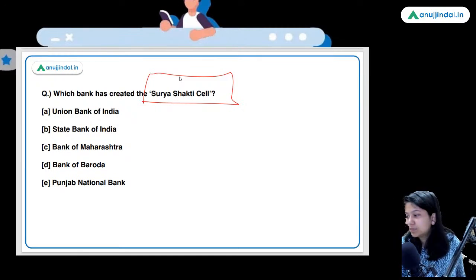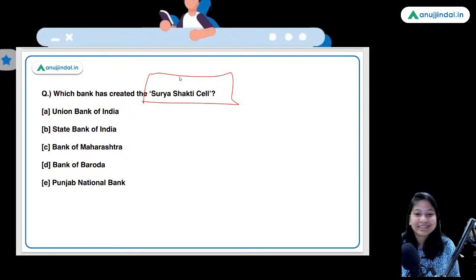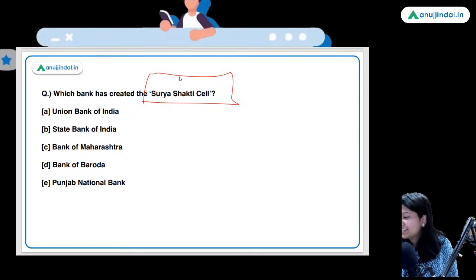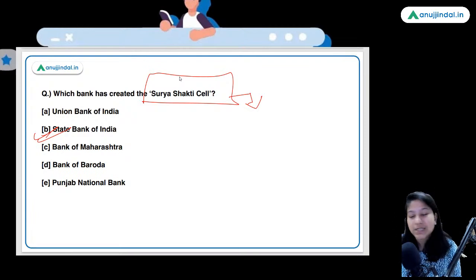Okay. Thank you so much for informing me. Yes, SBI is the right answer. Now tell me, with which company has SBI partnered for facilitating more solar power loans? Basically, the purpose of this Surya Shakti cell was to process the solar power loans in a quick time. Now your task is to tell me, with which company has SBI partnered for increasing the financing in the solar sector.